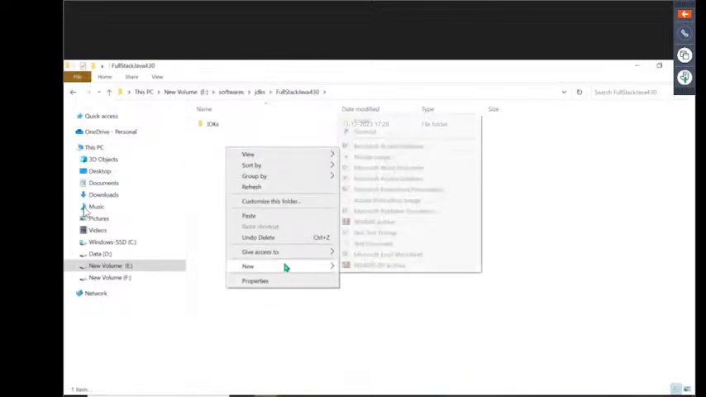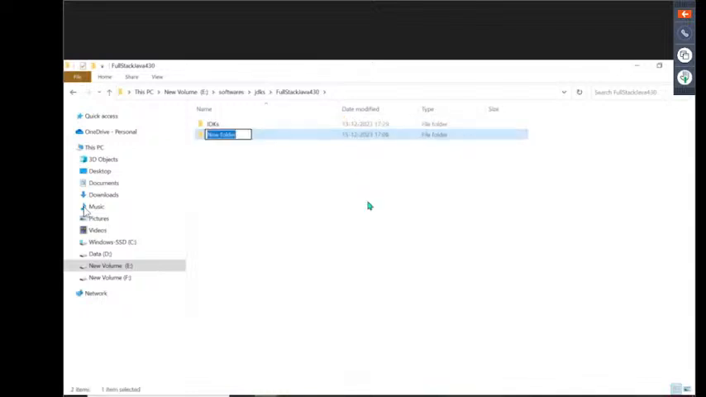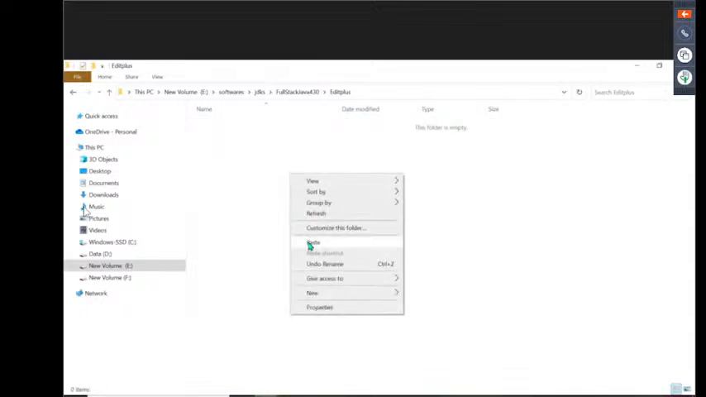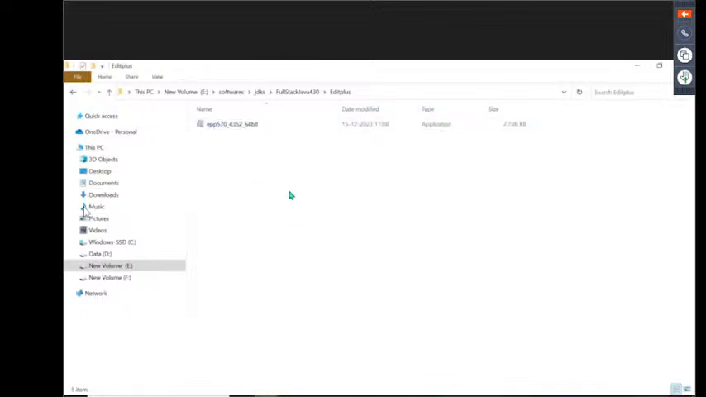Now here I want to create a folder. That folder name is Edit Plus. Inside this, I want to keep our content here. Now this is about our Edit Plus. Now directly I want to install it. When I'm going to install this Edit Plus, double click on it.